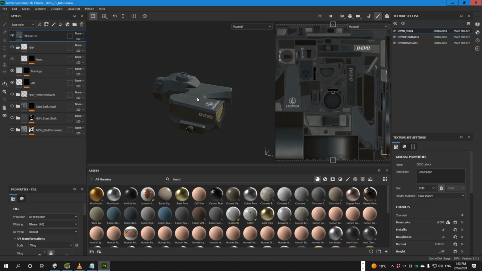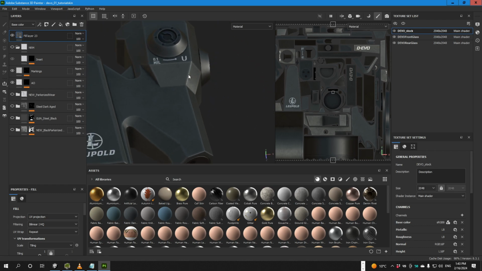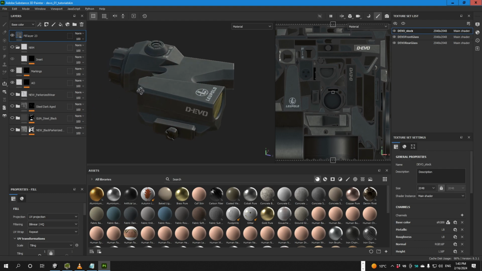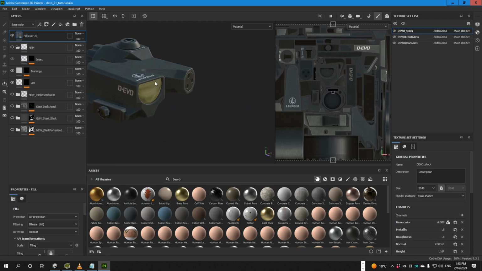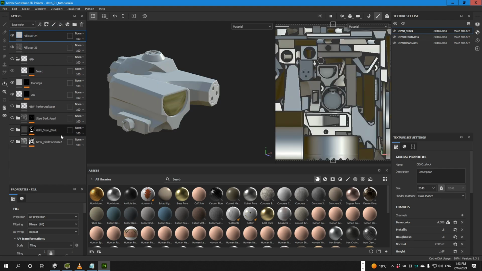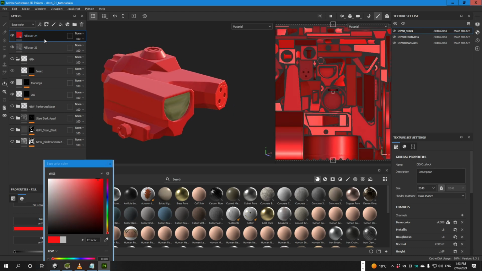First things first, as you can see, this attachment has some text here with white. What I would do is put them in a separate mask and use them for the final skin. To begin doing that, we create a fill layer here. We make the color, I don't know, red to separate the text.